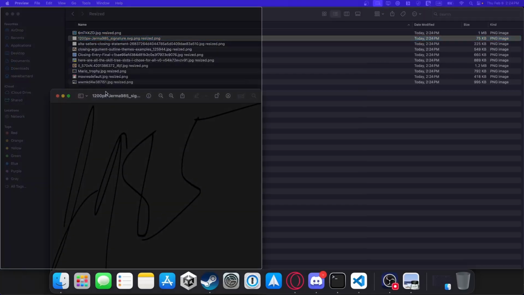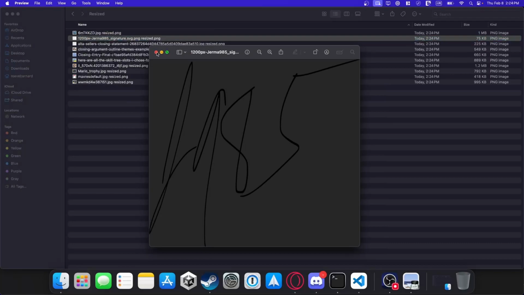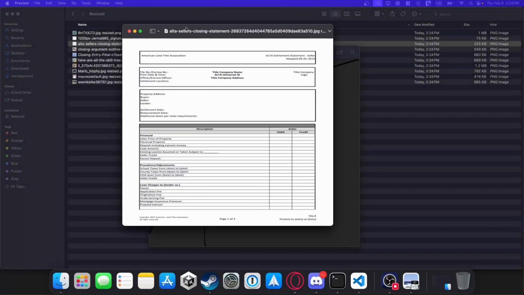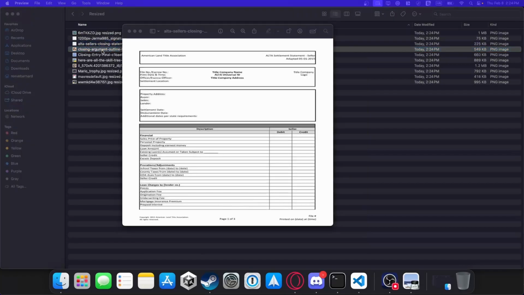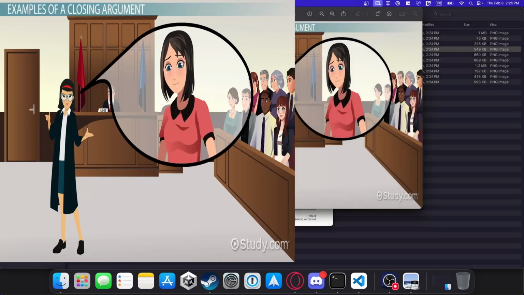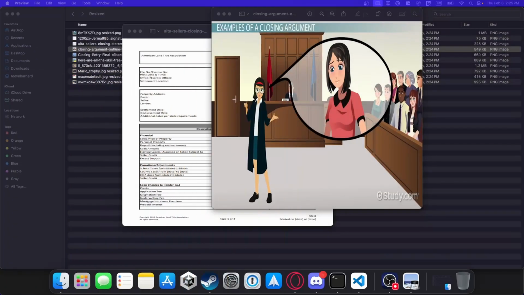And we got Germa's signature in here. We got American Land Title Association. We got closing arguments. Oh, I didn't mean to put that on the video. Hold on. Ignore that. Yeah, so that's what this part does. Pretty simple.